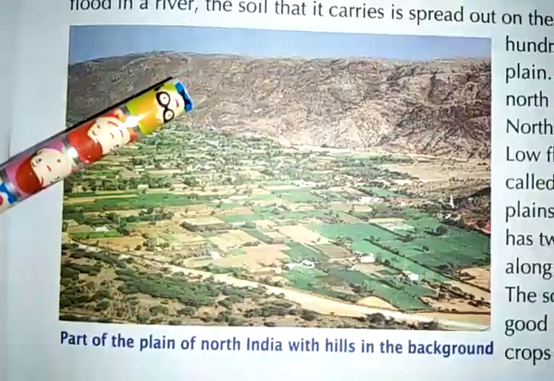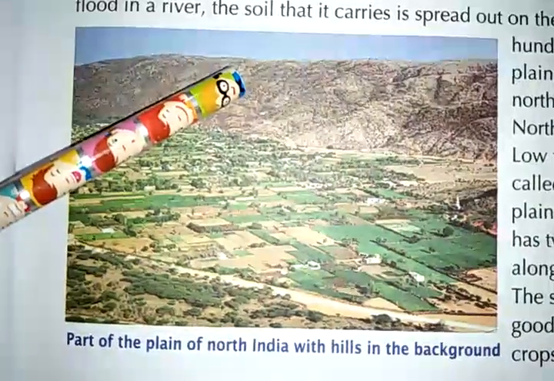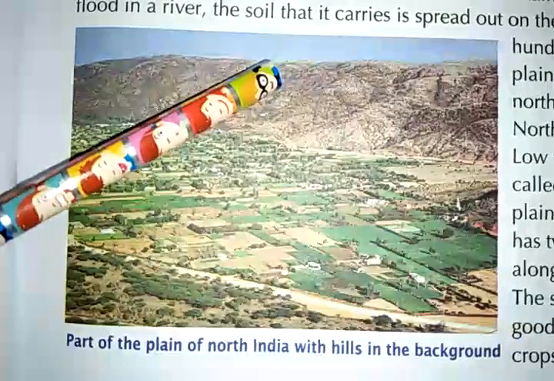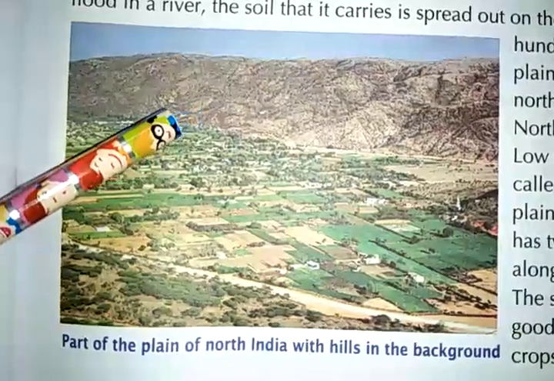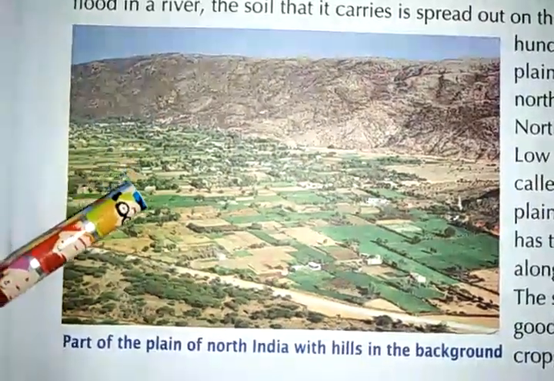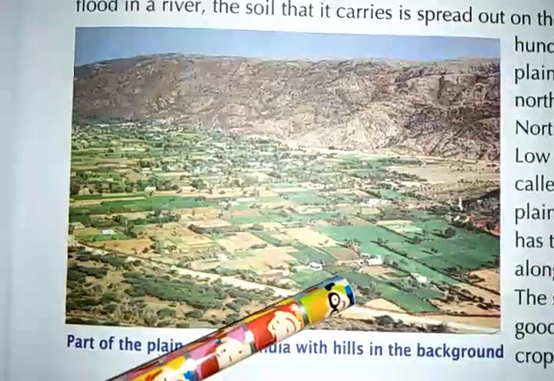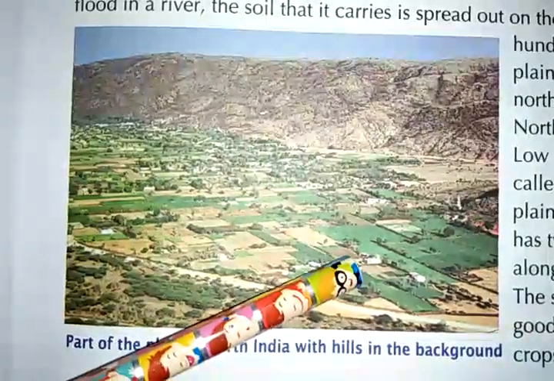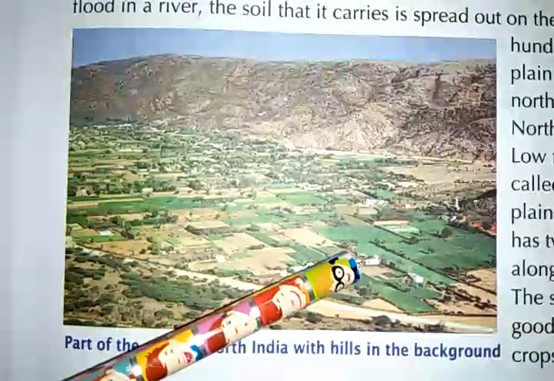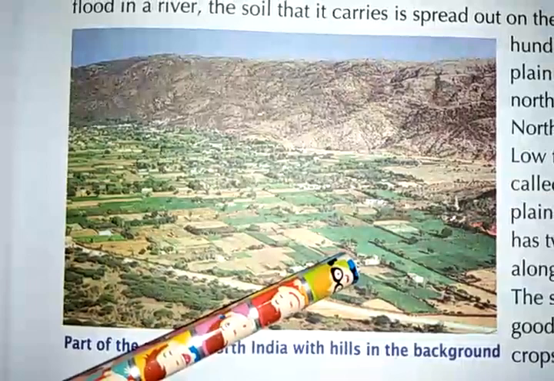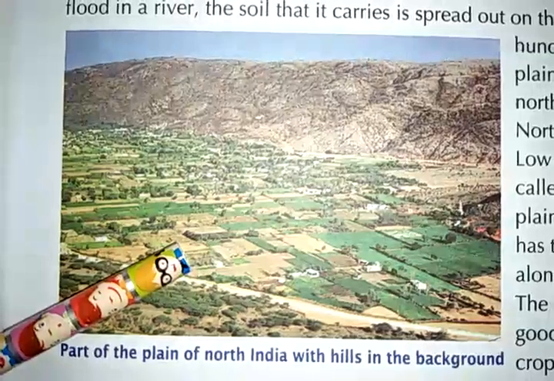Whenever there is flood, mud and soil come down along with the water and they get deposited here for many years. This goes on and slowly this type of plain land is formed.